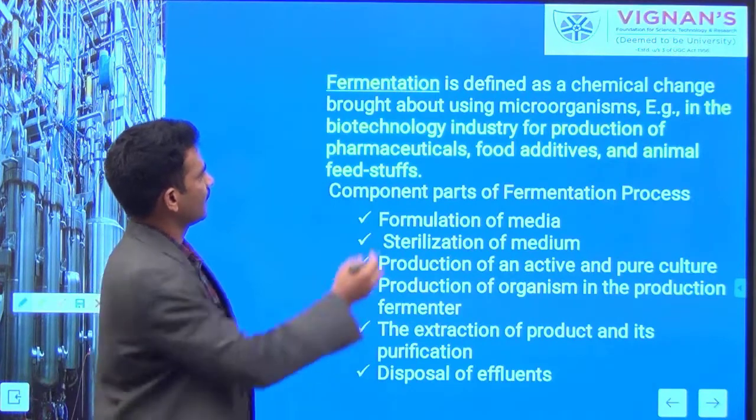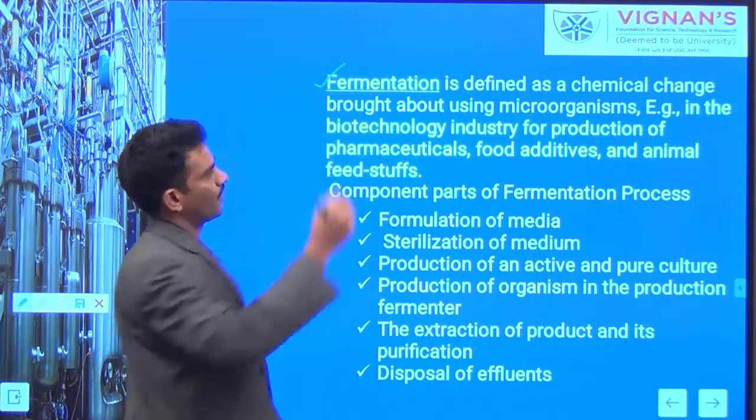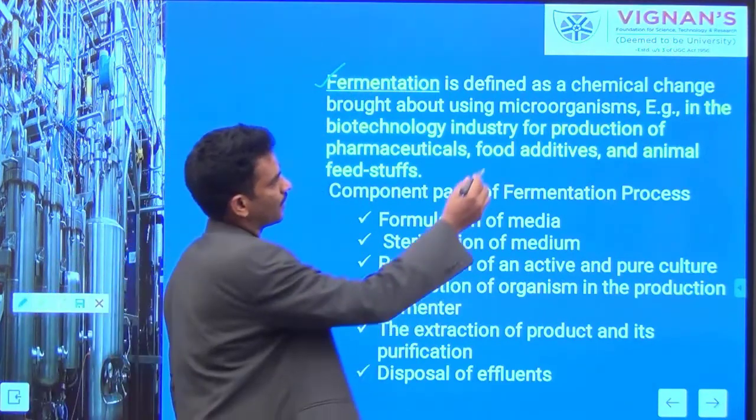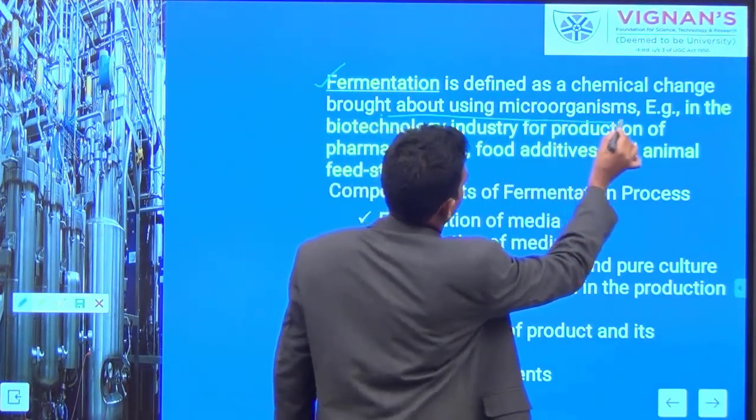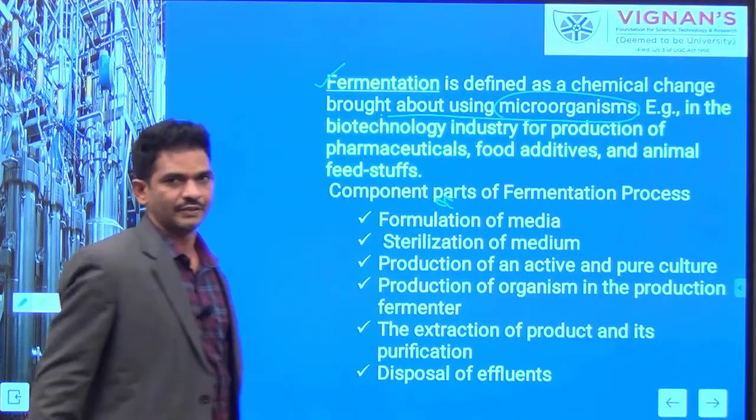Here, the industrial fermentation. What is the fermentation process? It is basically a chemical reaction brought about using microorganisms.